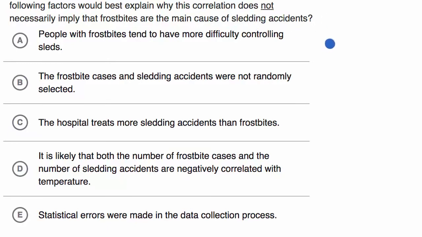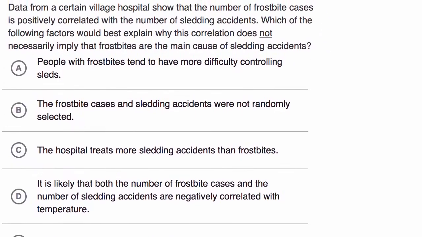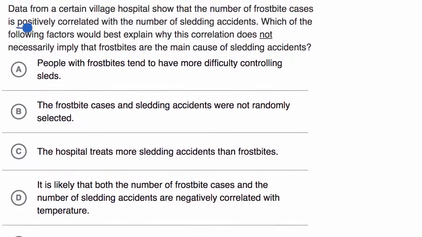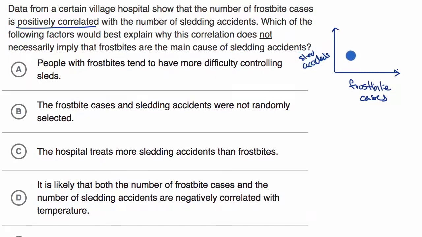And just to make sure we understand what's going on, when they say that the number of frostbite cases is positively correlated with the number of sledding accidents, one way to visualize this is you could do some type of a scatter plot, and you don't have to understand this to be able to answer the question, but it might help some of you, where this is the number of frostbite cases, and then on this axis, this would be the sled accidents, and then each dot could be a day.